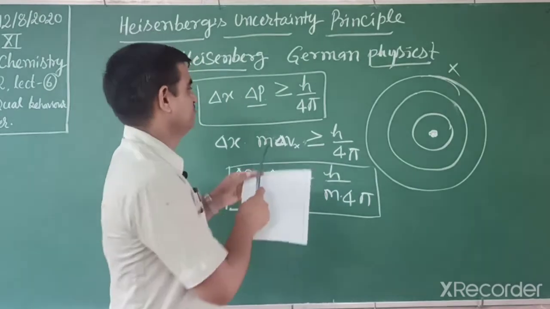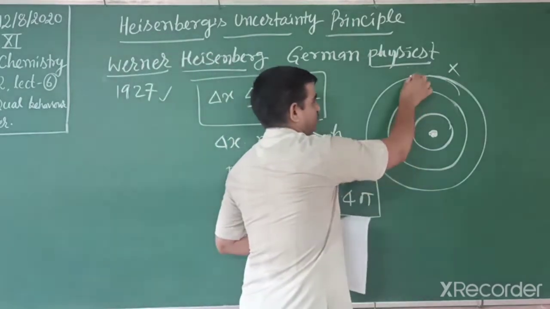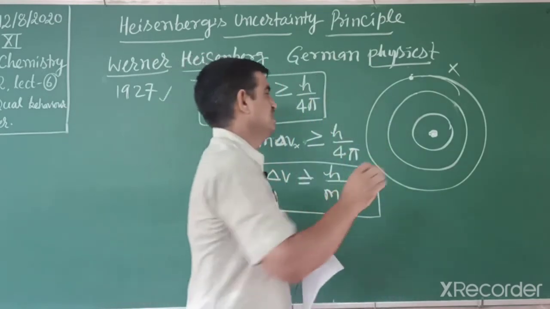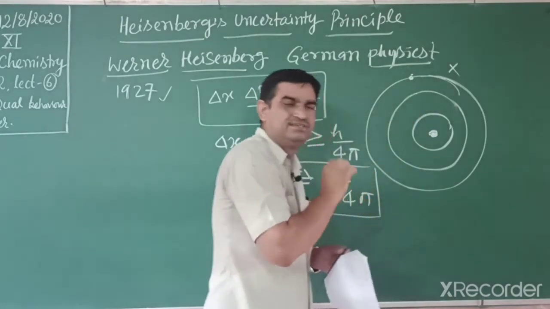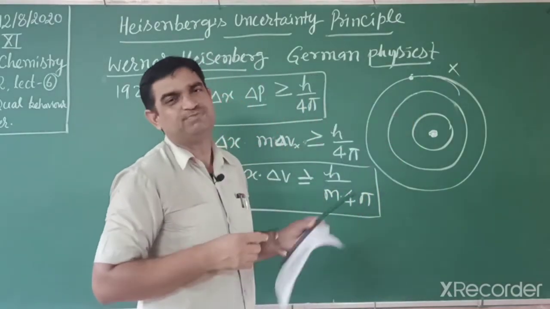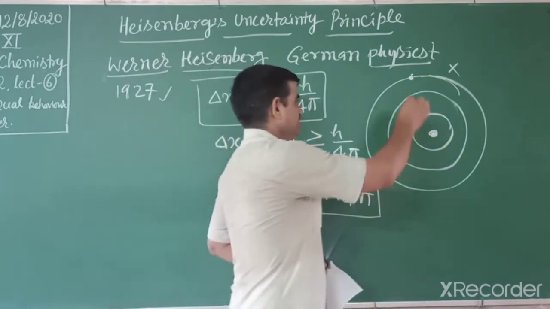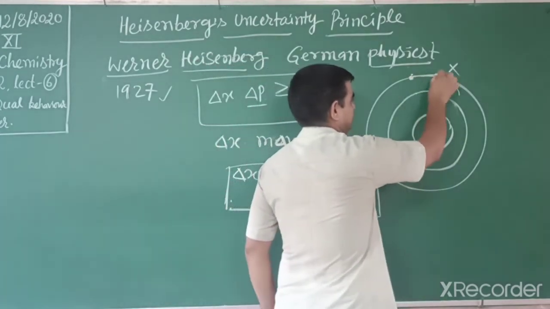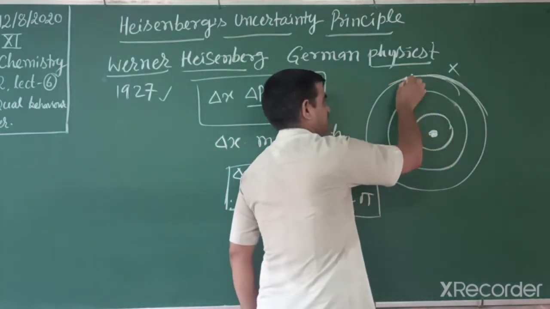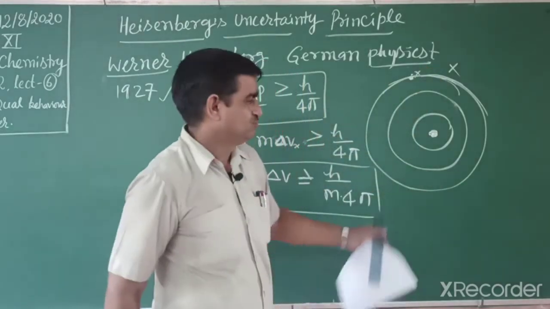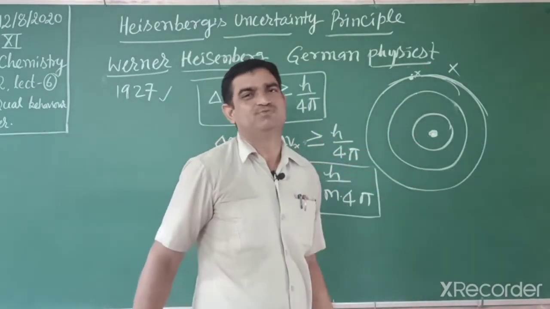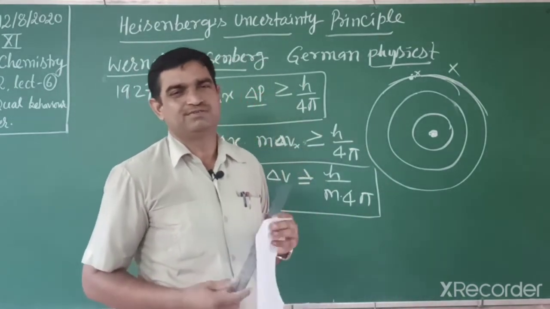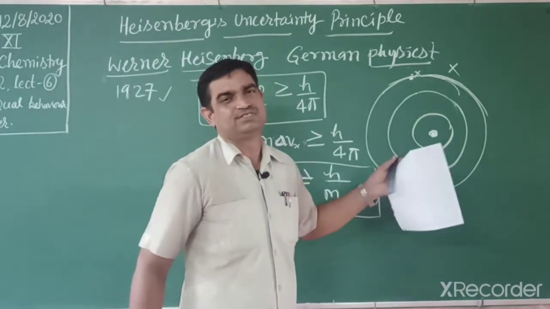So according to Heisenberg, we can find any electron's position. An electron acts as a point charge, very small, a dimensionless quantity. Then electromagnetic radiation behaves with both particle and wave nature. So we can't find exact position and velocity simultaneously. So the fixed path trajectory is ruled out. This does not happen. There is no fixed path. So the reason for failure of the Bohr model is this Heisenberg uncertainty principle, because we can't find exact position and velocity simultaneously.